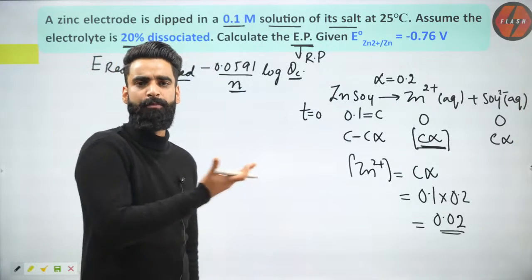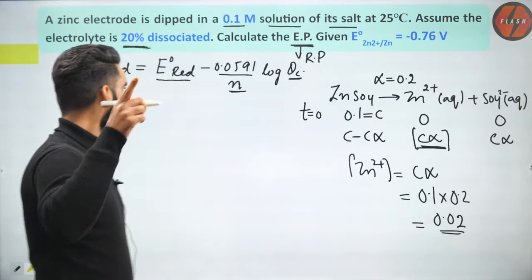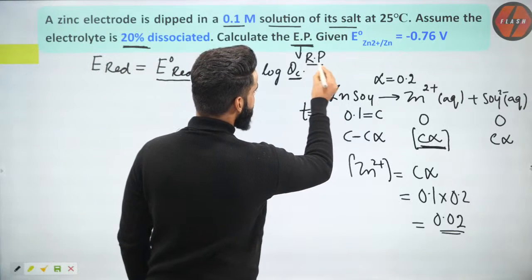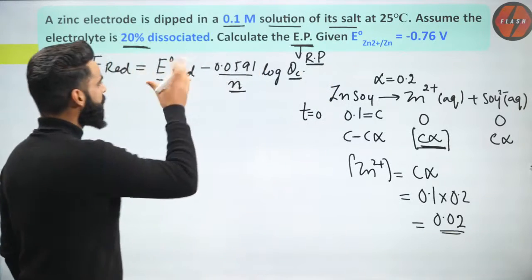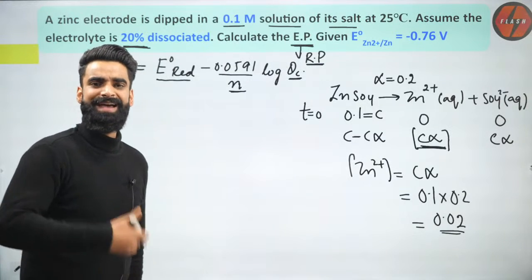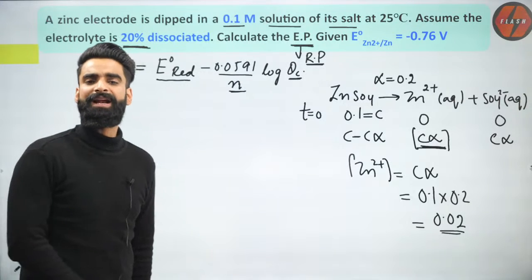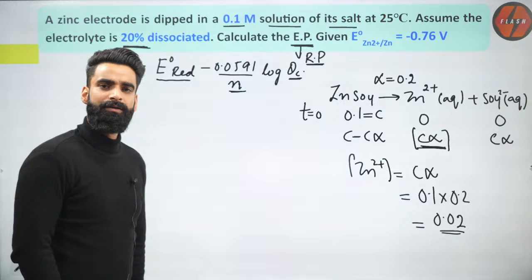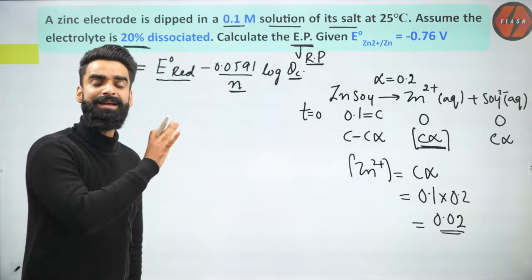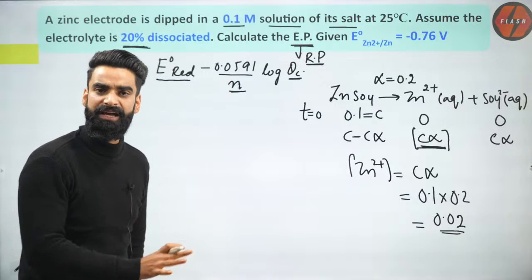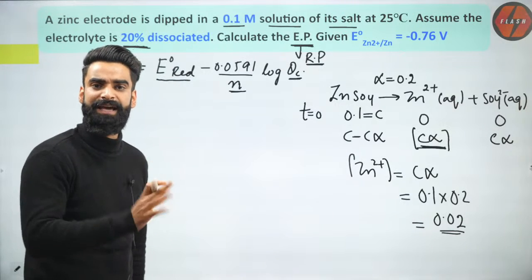Now I'm going to do the equation. Right? See guys, what are we supposed to calculate? We are supposed to calculate reduction potential. That means in order to calculate the reduction potential, this zinc electrode which is given to us has to act like the cathode. If the zinc electrode has to act like the cathode, then which reaction has to take place there? A reduction reaction should take place, right? If the zinc electrode is acting like the cathode.